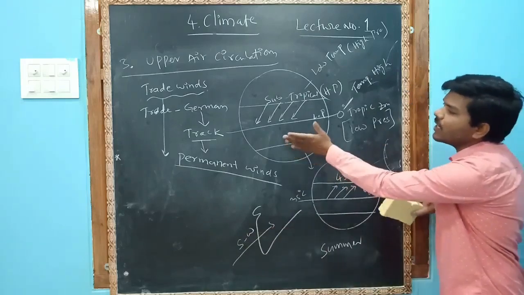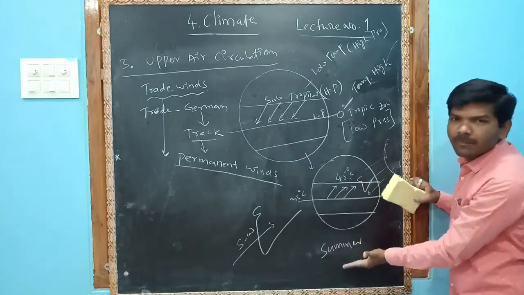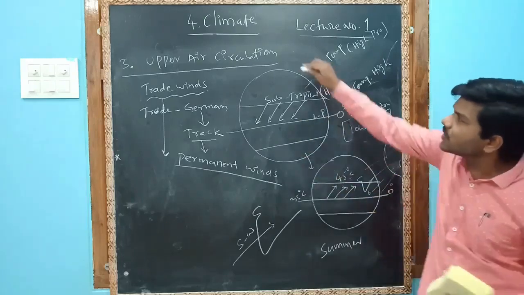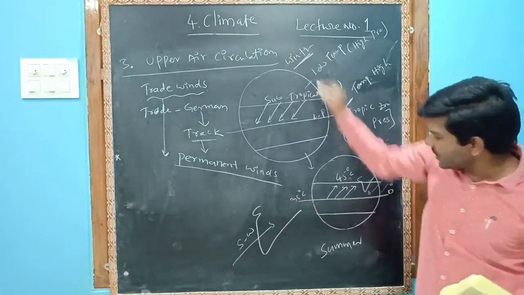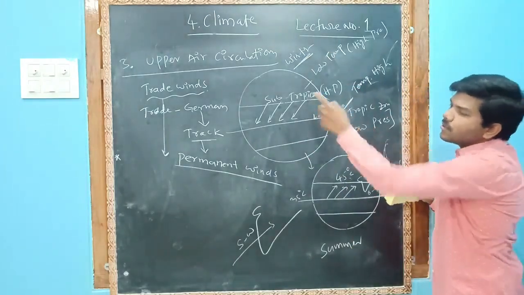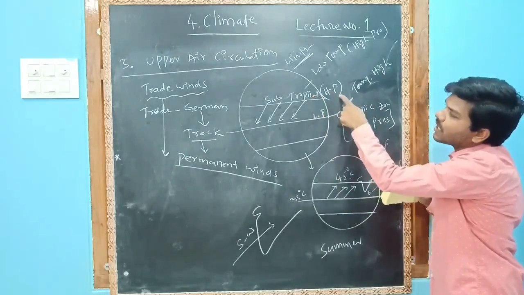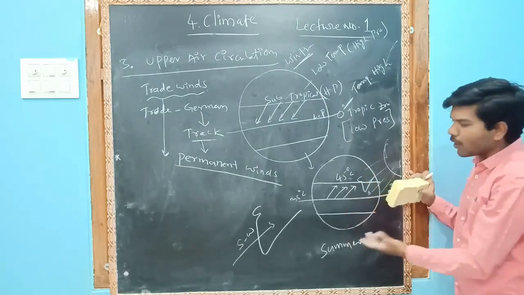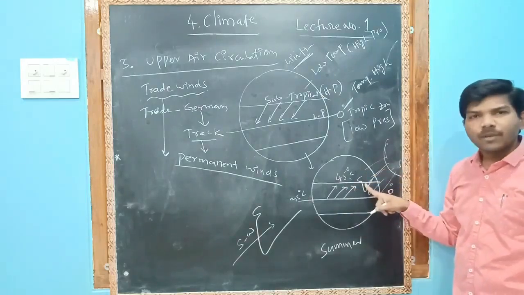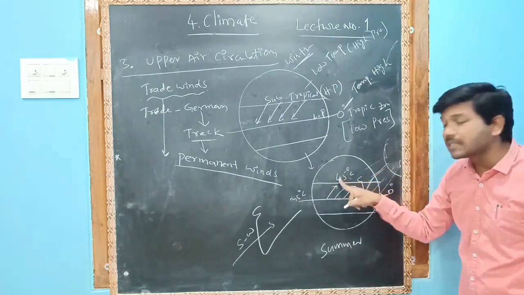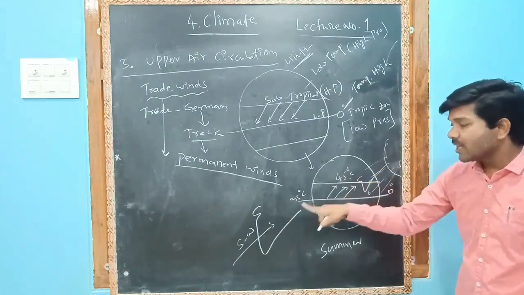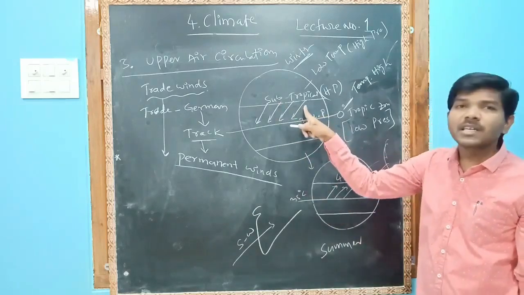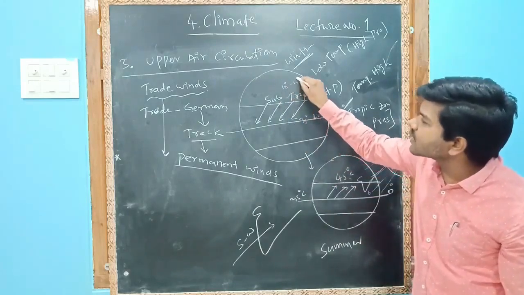So this happens every year. Except summer and the rainy season, we have to follow this, and the remaining is this one. This is in the winter, and this is in the summer. In the winter, wind will blow from the subtropical high pressure area to the equatorial low pressure area. But in summer, they blow from the equatorial area to the subtropical area because there is more heat on the Tropic of Cancer. 45 degrees Celsius temperature is there at the Tropic of Cancer. The equator is always 35 degrees Celsius. In winter in India, 10 to 15 degrees Celsius temperature will be there.